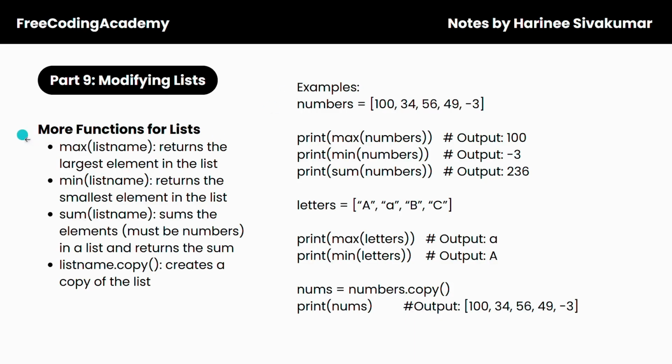Next up, we have some more functions for lists. First, we have max, which takes the list name and returns the largest element in the list. Next, we have min, which also takes the list and returns the smallest element in the list. Then we have sum, which takes the list and sums the elements, which must be numbers in a list, and returns the sum. Finally, we have listName.copy, which creates a copy of the list.